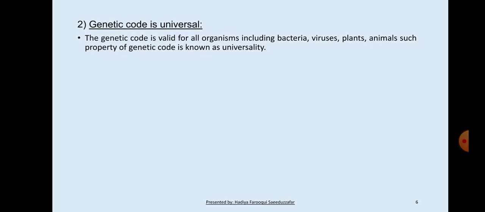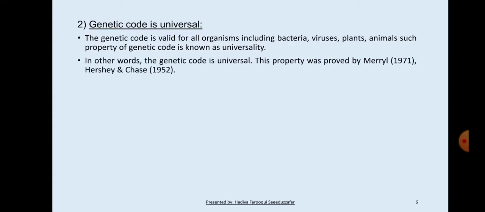Next, genetic code is universal. The genetic code is valid for all organisms including bacteria, viruses, plants, animals. Such a property of genetic code is known as universality. In other words, the genetic code is universal. This property was proved by Marshall Nirenberg, Hershey and Chase.